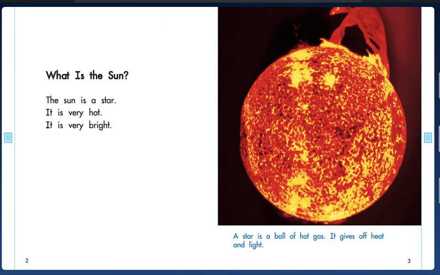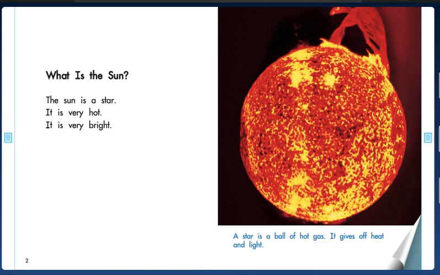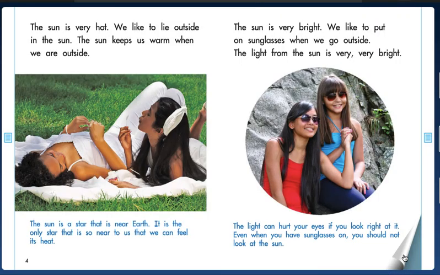What is the sun? The sun is a star. It is very hot. It is very bright. A star is a ball of hot gas. It gives off heat and light. Sorry, friends. The sun is very hot.